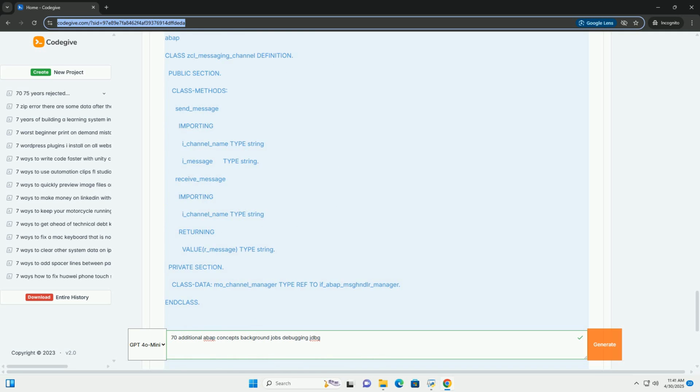DATA: lv_jobname TYPE tbtcjob-jobname, lv_jobcount TYPE tbtcjob-jobcount, lt_params TYPE TABLE OF rsparams, ls_params TYPE rsparams. CALL FUNCTION 'JOB_OPEN' EXPORTING jobname = 'Z_DYNAMIC_REPORT_JOB' "Give it a meaningful name. IMPORTING jobcount = lv_jobcount EXCEPTIONS others = 1. IF sy-subrc = 0.